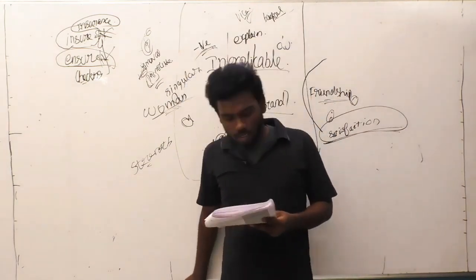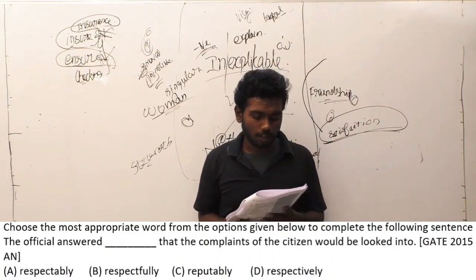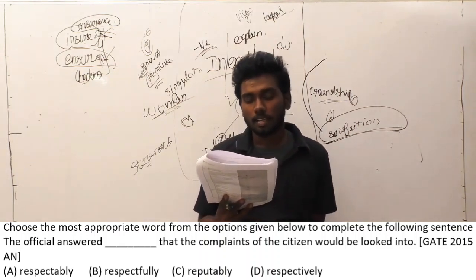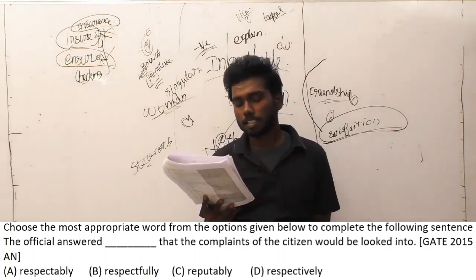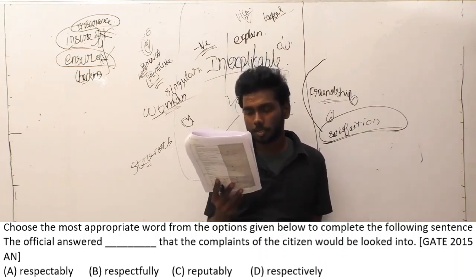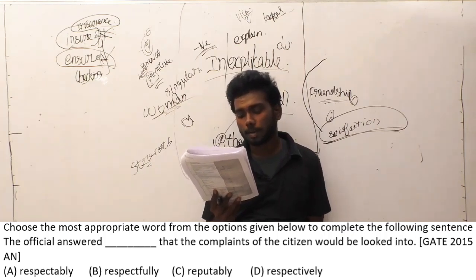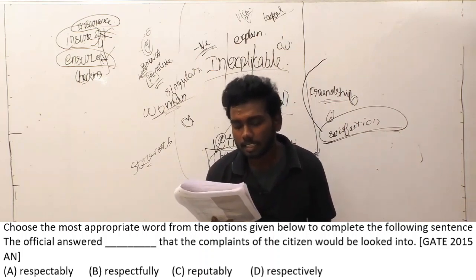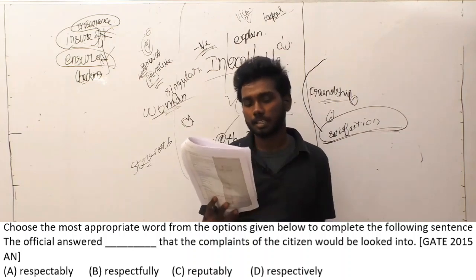So let us move on to question number 34. Choose the most appropriate word from the options given below to complete the following sentence. The official answered dash that the complaints of citizens would be looked into. Option A, respectably. Option B, respectfully. Option C, reputably. Option D, respectively. So there is an official answering the complaints of a citizen. How will he answer is the question here.